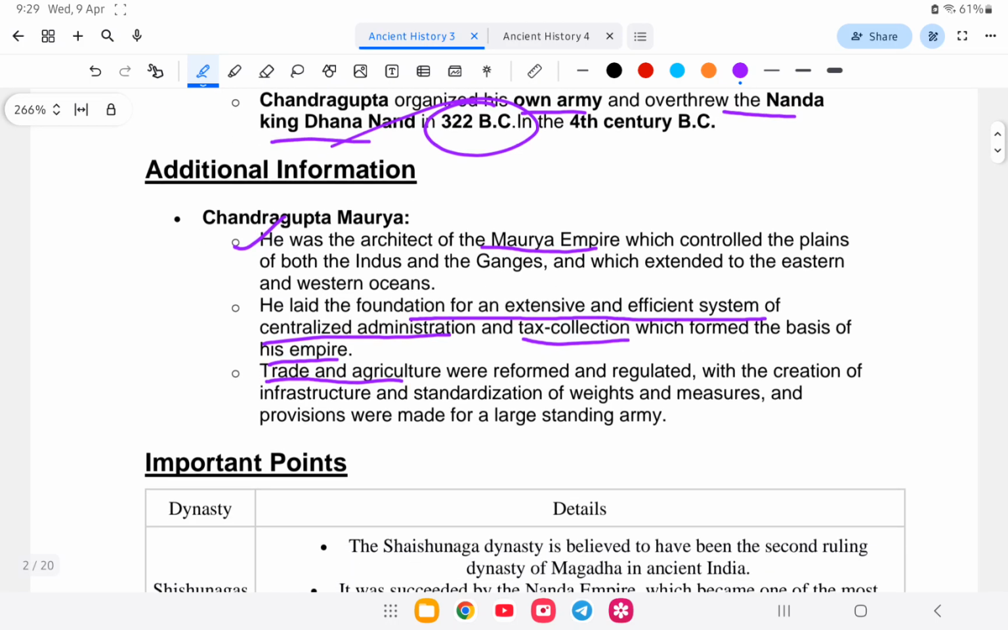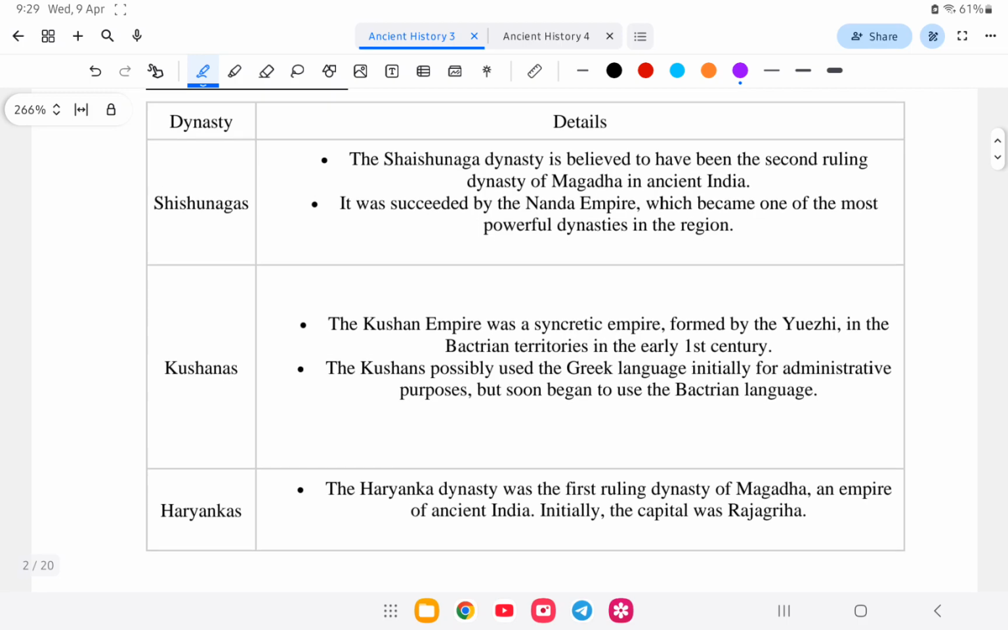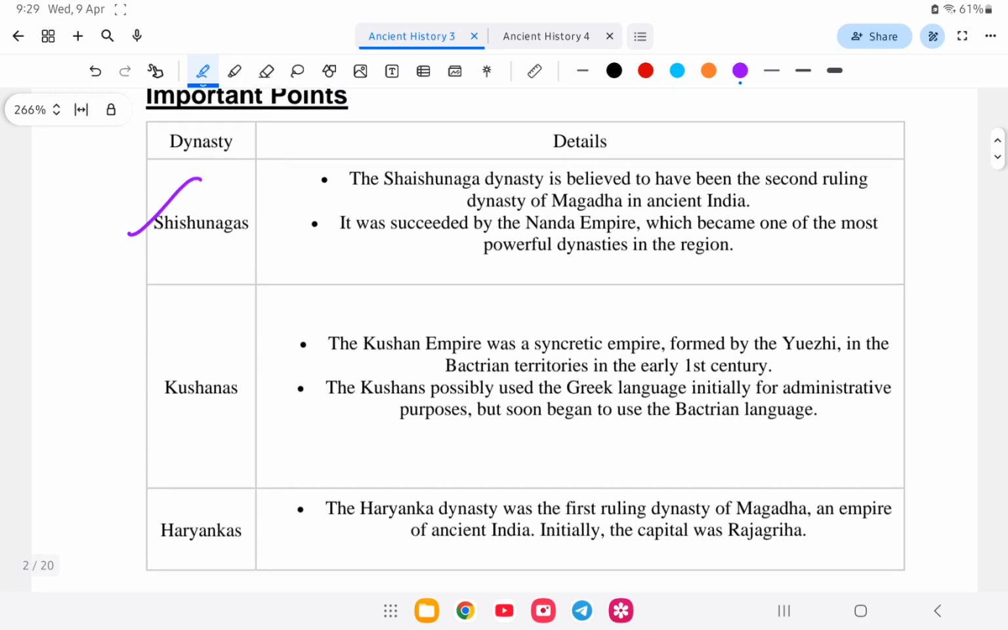The Shishunaga dynasty is believed to be the second ruling dynasty of Magadha in ancient India. It was succeeded by the Nanda dynasty, which became one of the most powerful dynasties in the region.